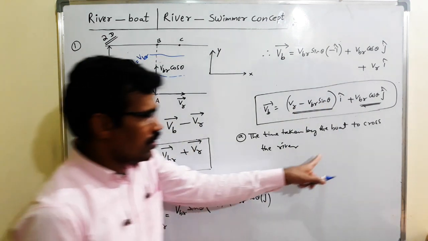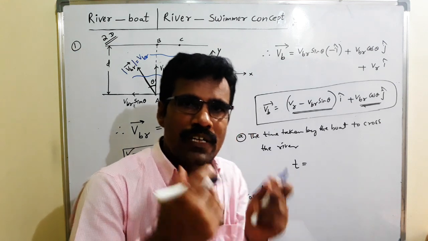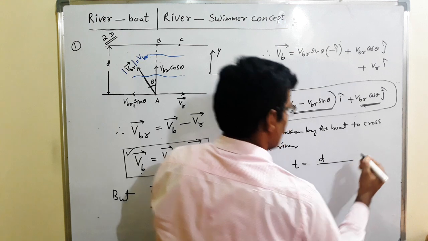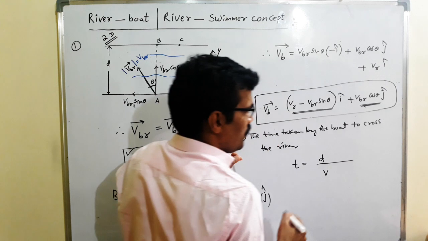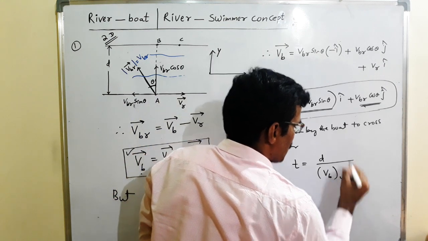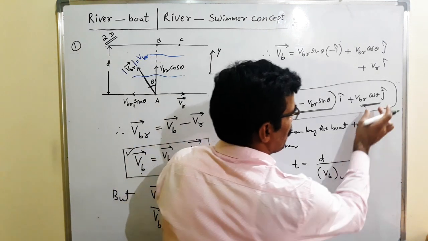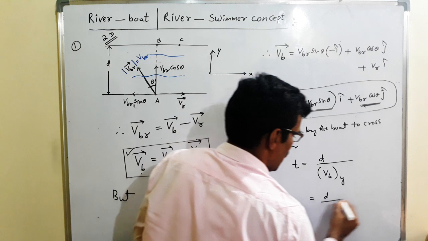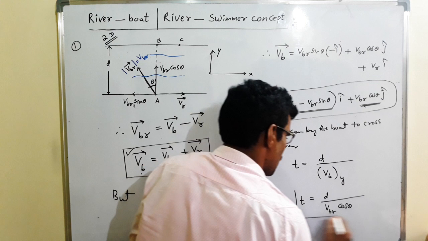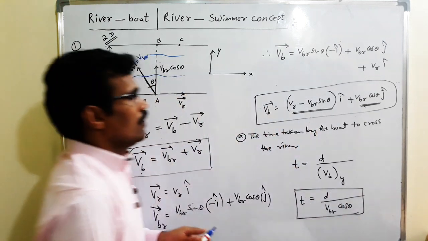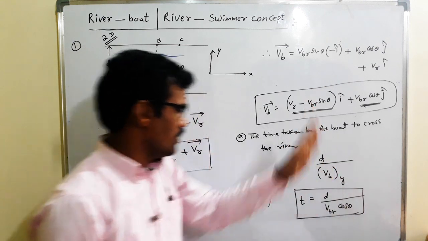Time taken by the boat to cross the river. We know that time taken is equal to distance by speed. Distance is the width of the river, d, and the speed of the boat is in the direction perpendicular to the flow of the river, the y component, which is VBR cos theta. So the time taken by the boat to cross the river is d by VBR cos theta.